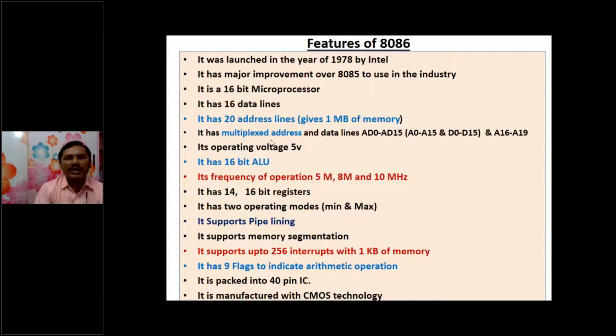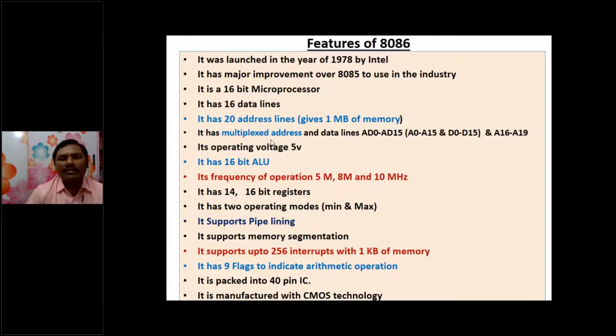It supports multiplexed address and data lines. In the pin diagram, because the size of the IC is reduced, we have to reduce the number of pins also. When we are fetching data or instruction from the memory, there is no operation on the data lines, so at that point of time, data lines are free.